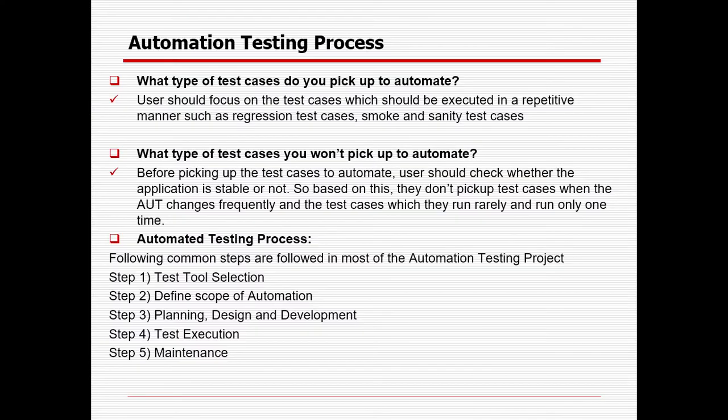So before picking up the test case to automate, users should check whether the application is stable and the requirement is frozen. Based on this, the user doesn't pick up the test case when the AUT, or application under test, changes frequently, or for test cases which they will run rarely, and run only one time. If you want to execute a test case just one time or very rarely, you need not focus on it. Instead, whatever test cases you run multiple times, or the data creation part, you can go for automation for those: regression test cases, smoke, sanity or test data creation.